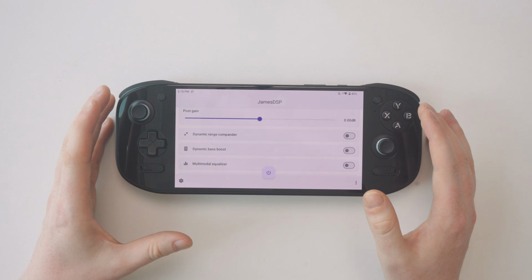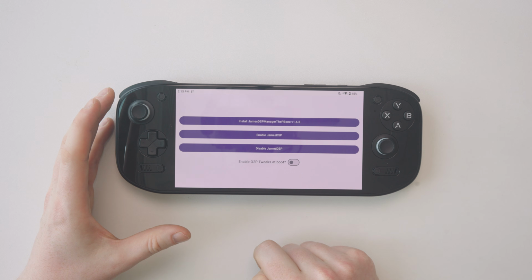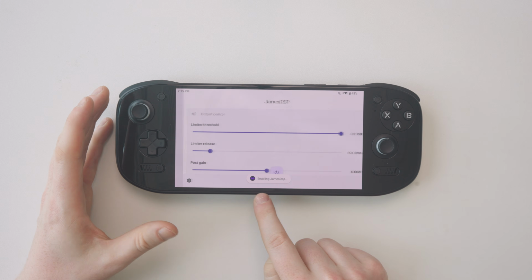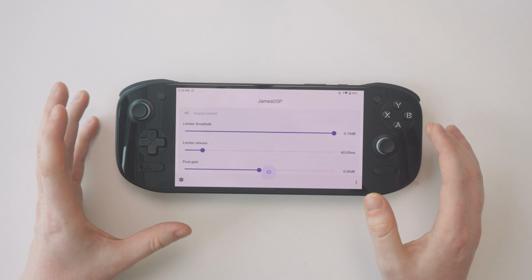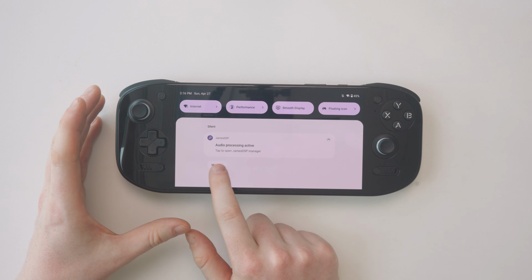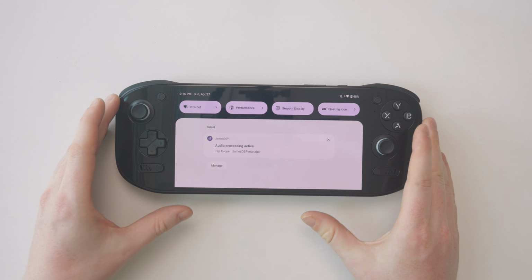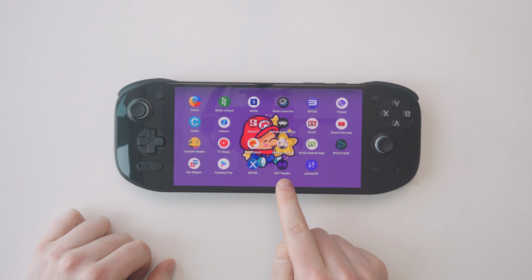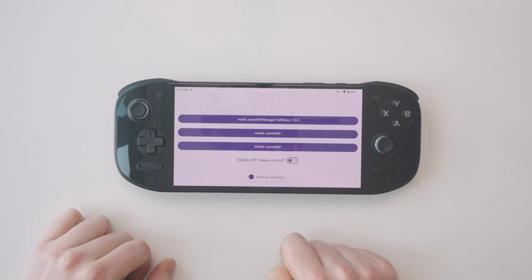One other thing you need to remember is that you need to go back to that original app and hit the Enable James DSP button. You will see a little prompt at the bottom telling you it's enabled, you'll see the light come on, and now it should be ready to go. You can also double check this by scrolling down from the notification shade, and it will say audio processing is active. So if you're having any issues with the sound not working, go back to that original O2P Tweaks app and just hit that Enable James DSP button again.